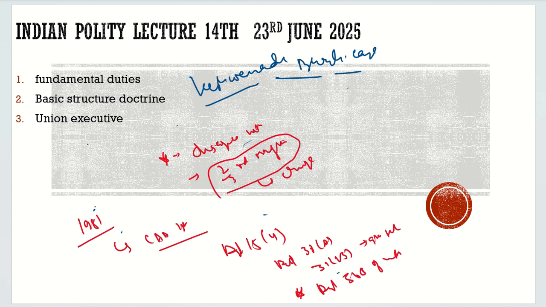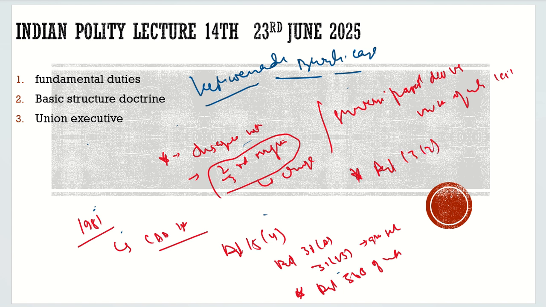Now, the matter went to the court. Shankari Prasad Deo versus Union of India, 1951. What he said, sir, this is against the constitution. Why is this amendment unconstitutional? Because it is violating Article 13(2). Under Article 13(2), you cannot bring in any law. By any law you cannot abridge, you cannot amend the fundamental rights. So here they are violating Article 13(2).